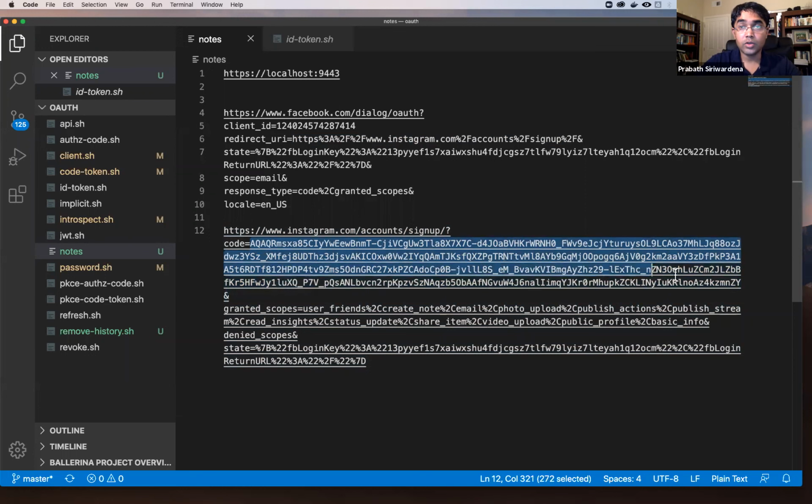Since we set granted scopes as a response type, in the response you will see the granted scopes, and also something called denied scopes. That means if you specify the response type as granted scopes, you will also get granted scopes and denied scopes. And here you can see the state parameter. This is the same state parameter Instagram specified in the request. It's exactly the same, right?